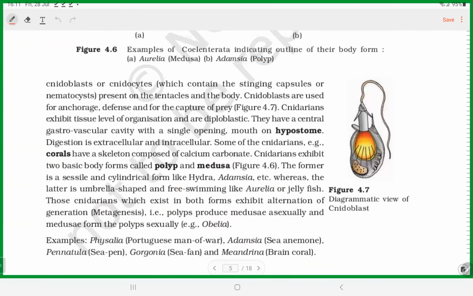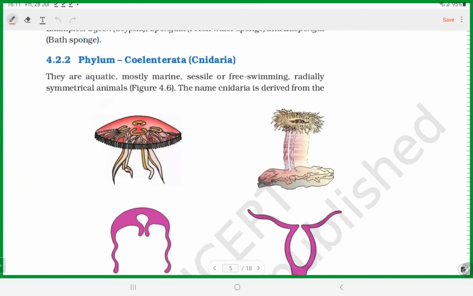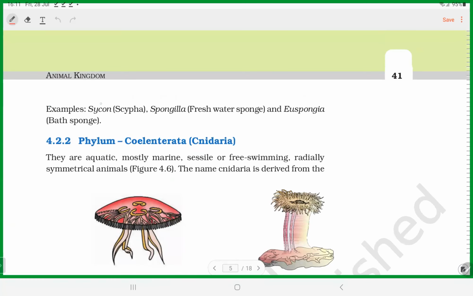And please know, a very, very important thing is the examples. There it was mentioned, Spongilla and Euspongia, and the diagrams. And also please know the common names of the organisms. Because in some NEET pattern questions, they just compare, they do not mention that it is a porifera. Some characters are given and different organisms are given. You have to match it with porifera. So please understand the basic characters as well as the examples.